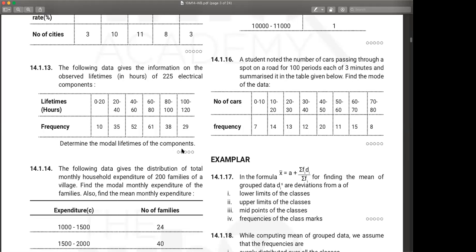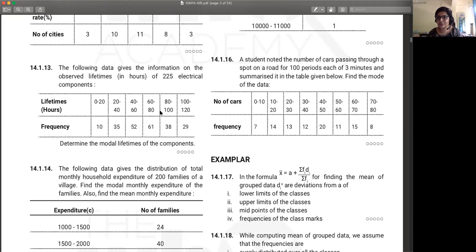Wow, Avni has already sent in her answer. Anshika has also sent in. Shardul has also sent in. Very good. Now that people are starting to get it, what is the modal class?